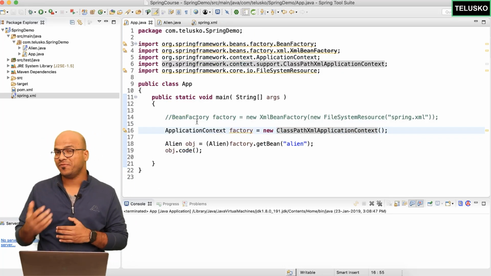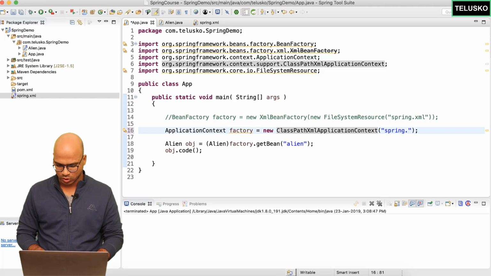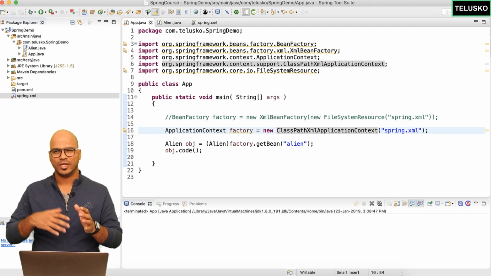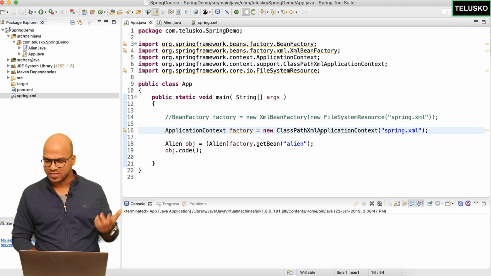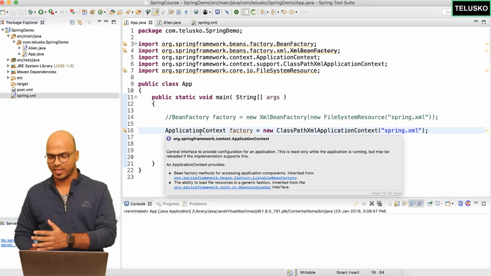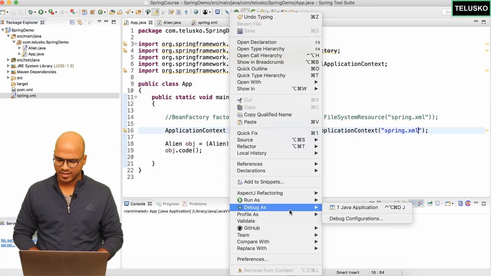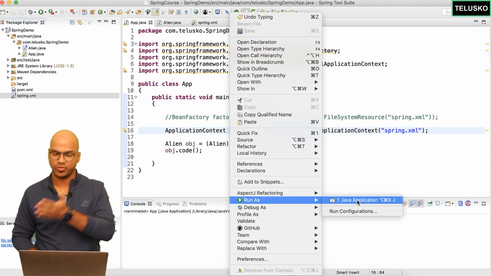So instead of using BeanFactory, now we are using application context. The amazing thing is, here itself you can mention spring.xml. You don't have to mention new FileSystemResource or something like that. You can simply mention the file name. And you can see we are not getting any deprecated warning now, because we will be using application context a lot. So now let's right click and say run as Java application. We have not changed much. We have only changed from BeanFactory to application context.